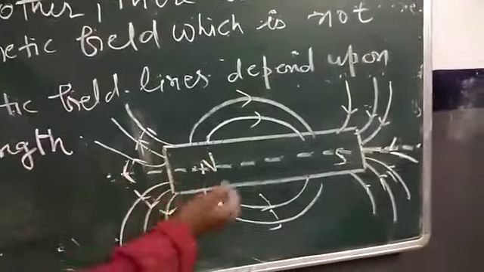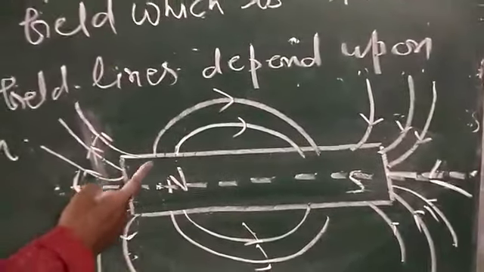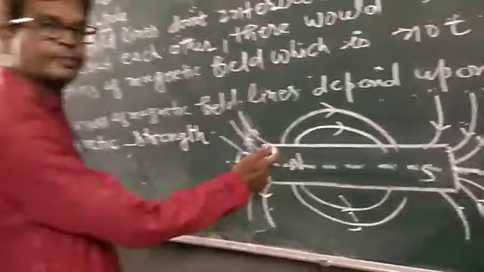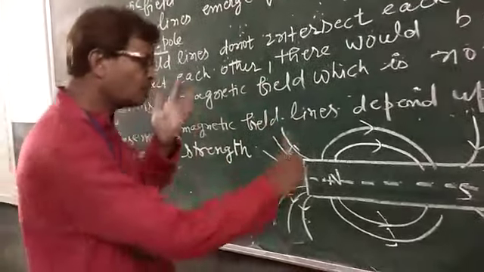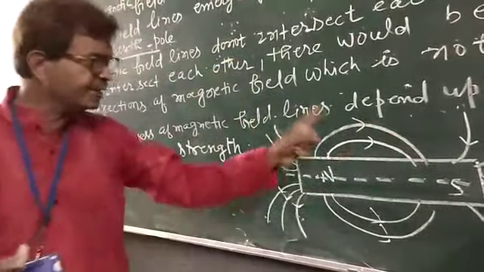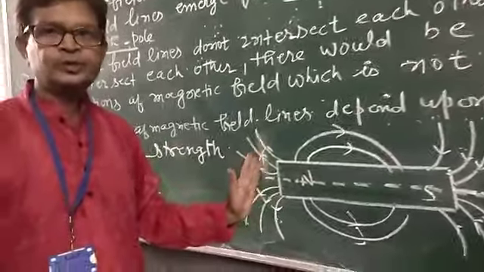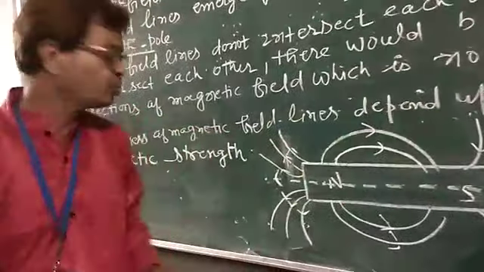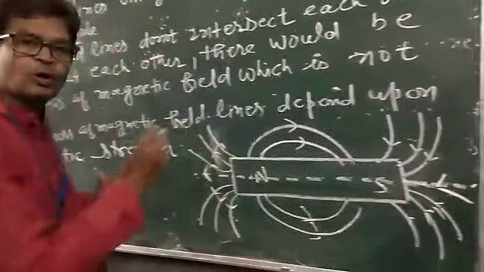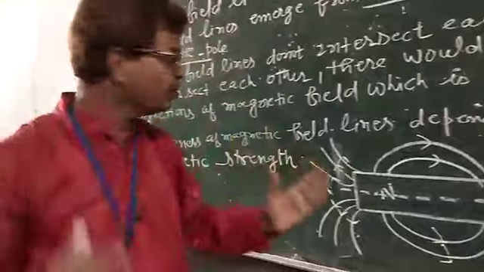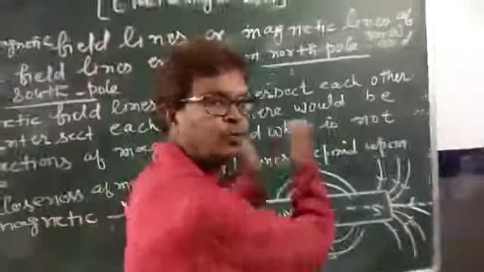In this diagram, this is a bar magnet, and see the magnetic field lines emerge. They emerge from North Pole. The direction of magnetic field in the diagram is from North to South. Each line can be considered. You see these two lines, the magnetic field emerged from the North Pole and merged to South Pole. For all lines except the line joining the North Pole and South Pole, the direction of magnetic field is from the North Pole to South Pole.